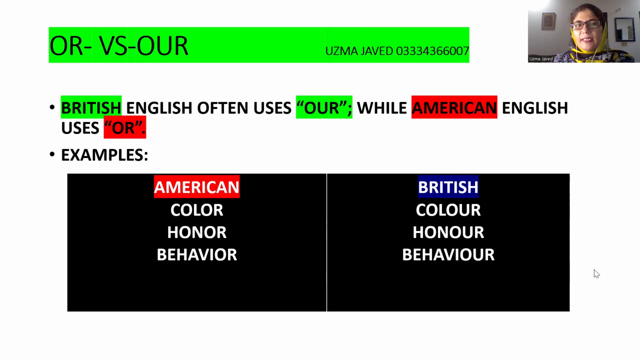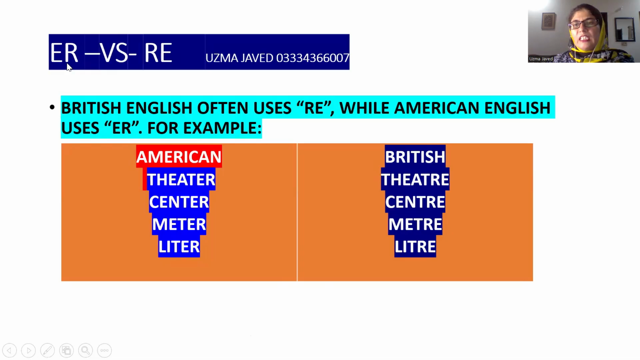Now let's look at the second example of the rule, with ER or RE. British English often uses RE at the end of these words, whereas American English uses ER. Let's look at examples of words having ER or RE at the end. In American English, the word theater will be spelled with ER at the end, because the rule of American English is that they spell the word the way it is pronounced, the way it appears to be, whereas in British English, the spelling theatre should have RE at the end.